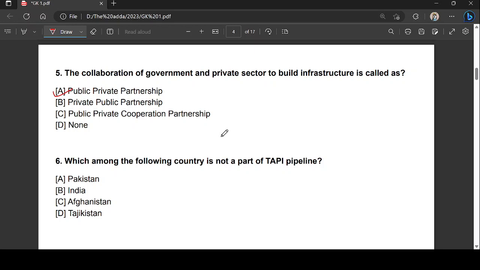So basically it is a funding model where public infrastructure projects and other initiatives, it could be like public transportation systems, or taking up airports or power plants, telecommunications, are taken up by the private entities, right? So basically you might get confused.